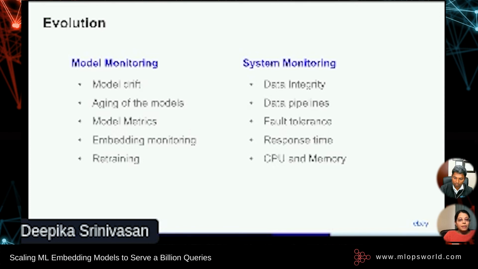Concept drift can be addressed by tuning the hyperparameters for the model. Next, coming to aging of the models. Now, this can result in suboptimal predictions. So it's important to evaluate newer models that perform better and can replace the current model. For example, we currently use ResNet 50 for image encoding. Maybe they can be replaced with vision transformers or ViT in future, depending on the performance of the new model.